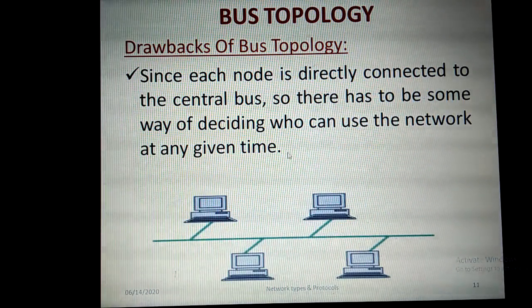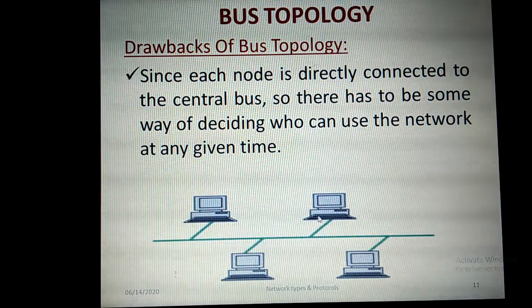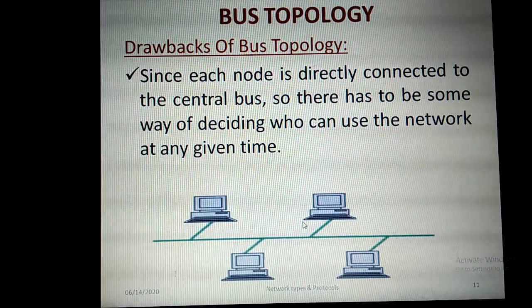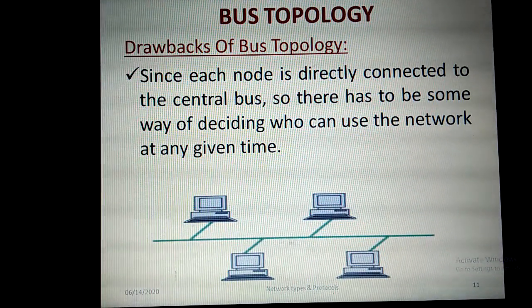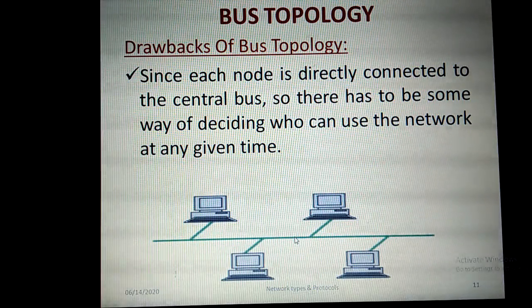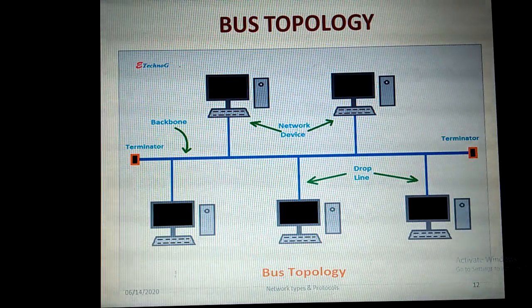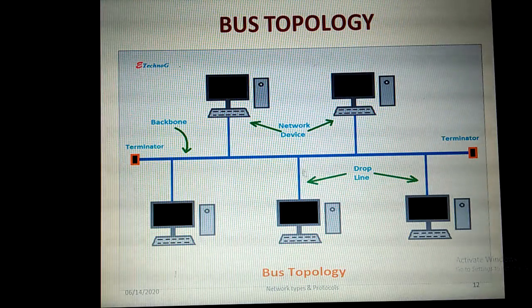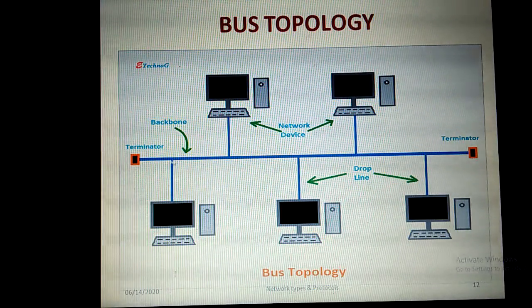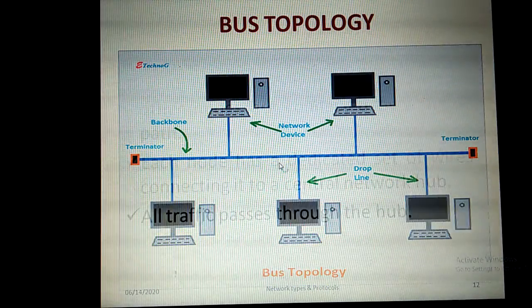And since each node is directly connected to the central bus, there has to be some way of deciding who can use the network at any given time. If every node tries to transmit or broadcast data at the same time, traffic will automatically occur, so network congestion will happen in the cable. This is another diagram relating to bus topology. Network devices are there, and drop lines are there. This is the backbone cable, and at the two ends we have the terminators. This is the example for bus topology.